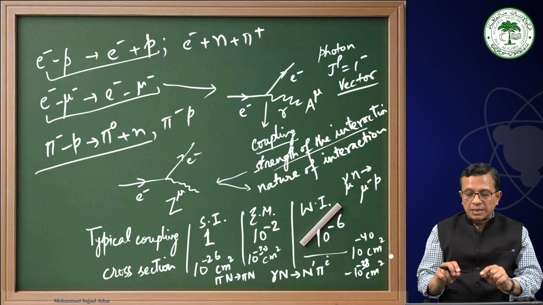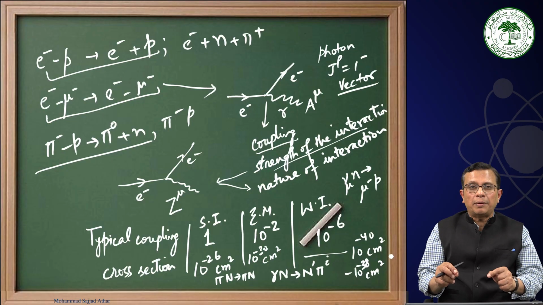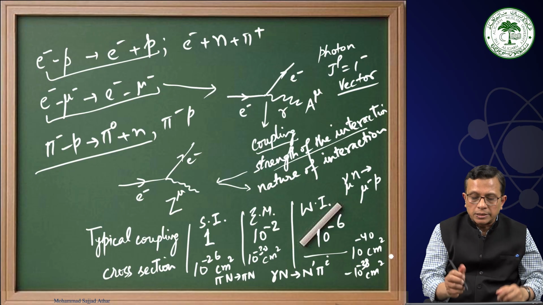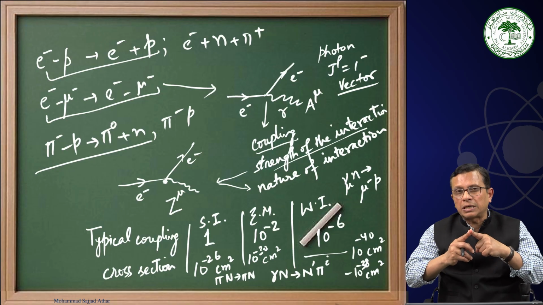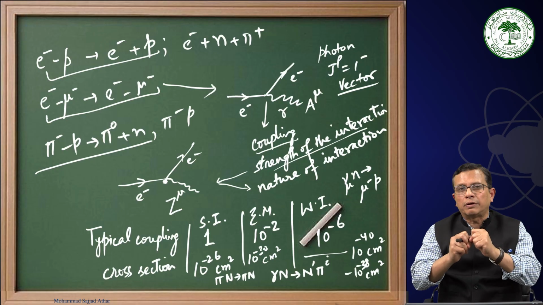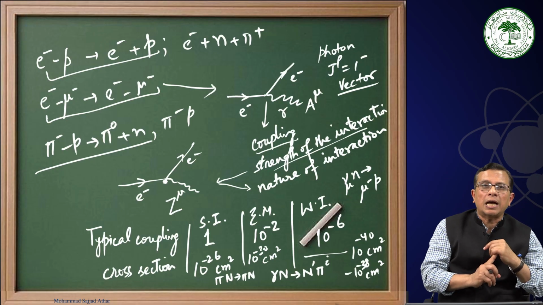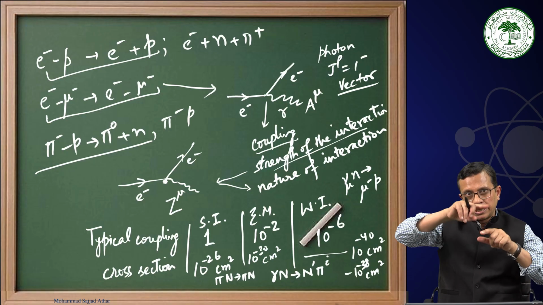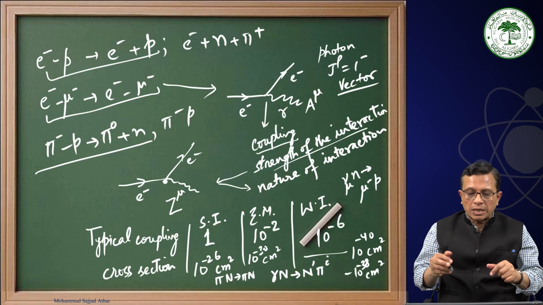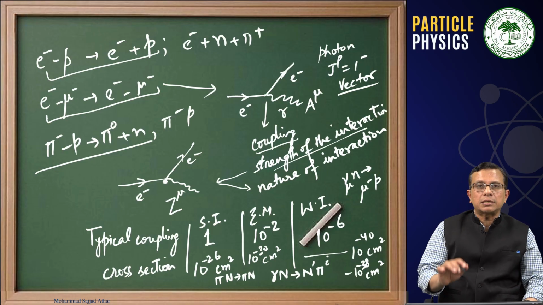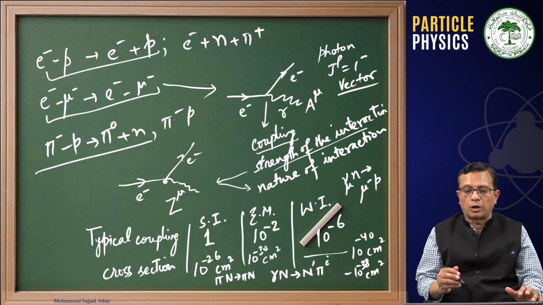Therefore, if you notice why the cross section is coming small, this is because of two reasons. One is the nature of the coupling involved, the strength of the coupling, and the second, that we talked about last time, is the propagator. Ultimately, the electron is interacting with a photon field.